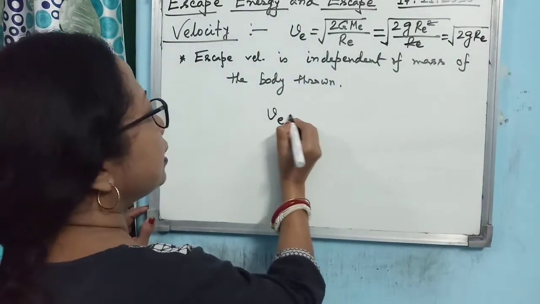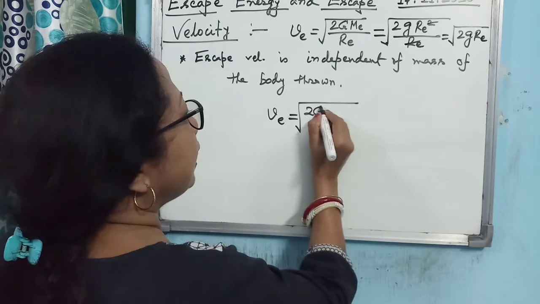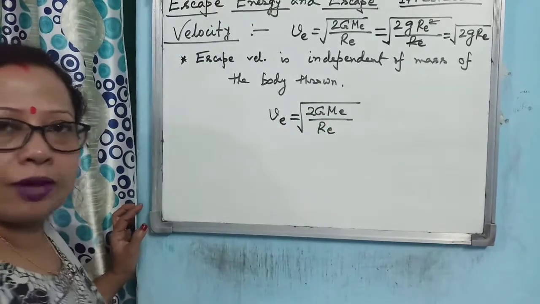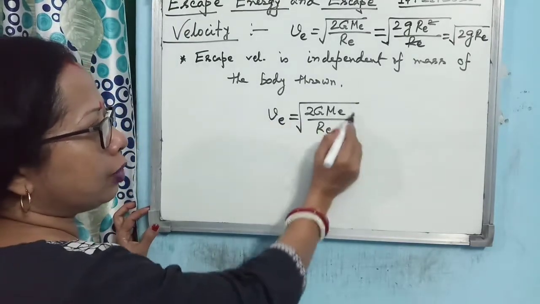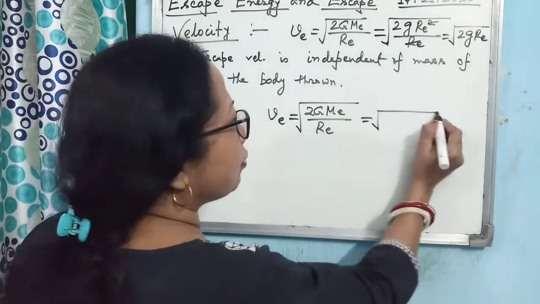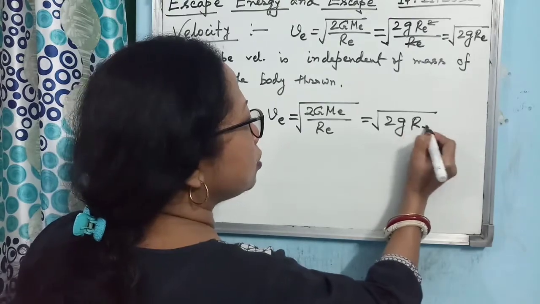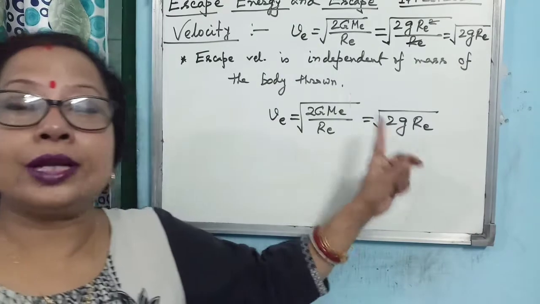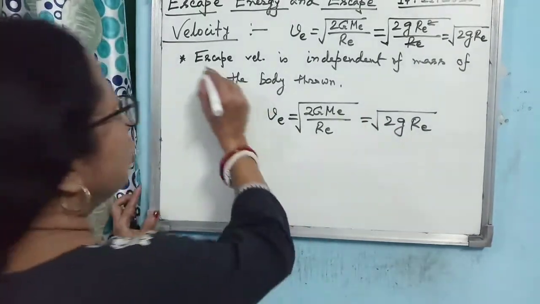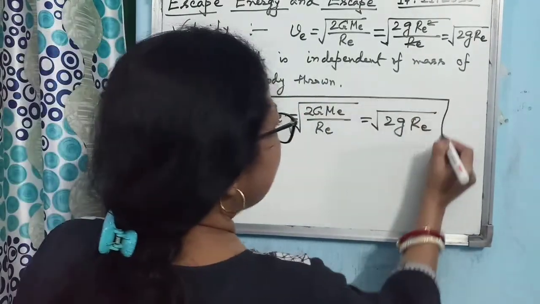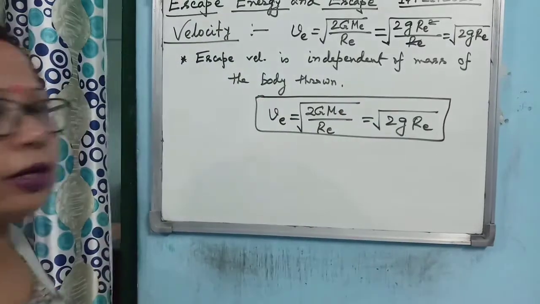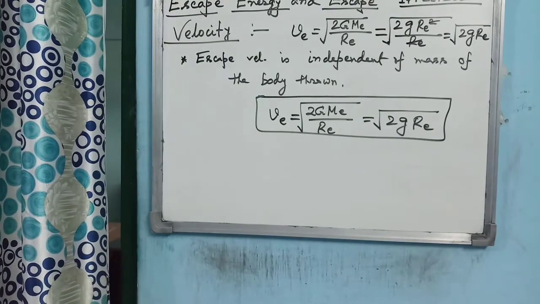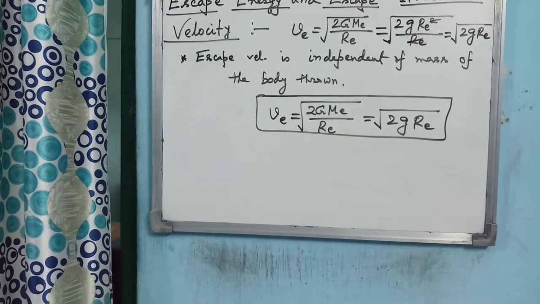While solving the numericals, when the value of big G, Me, Re will be given, then you use the first formula to find out the escape velocity, or you can use this relation when small g will be given. So this point you must remember, that escape velocity does not depend on the mass of the body thrown, and these are the two expressions for escape velocity.